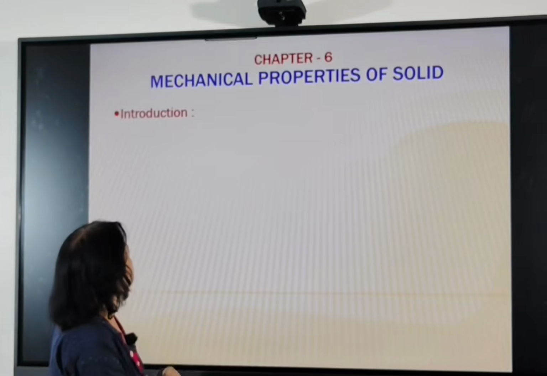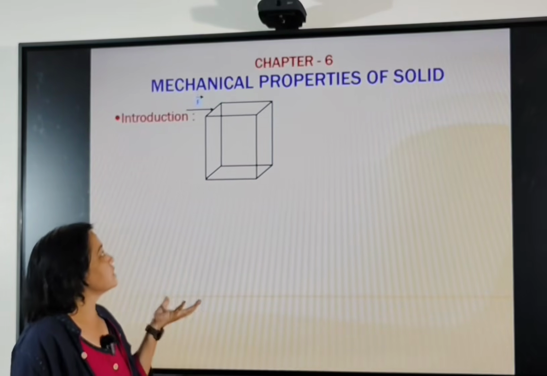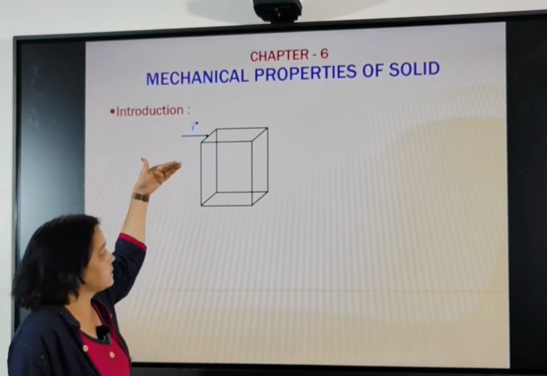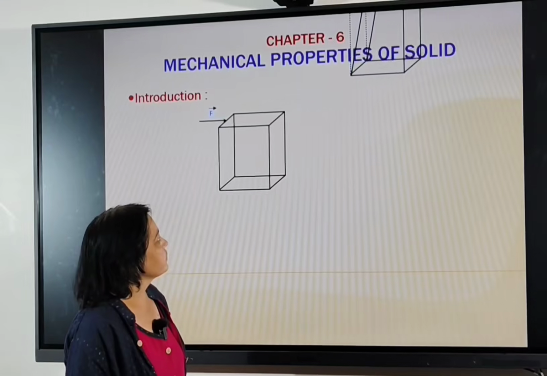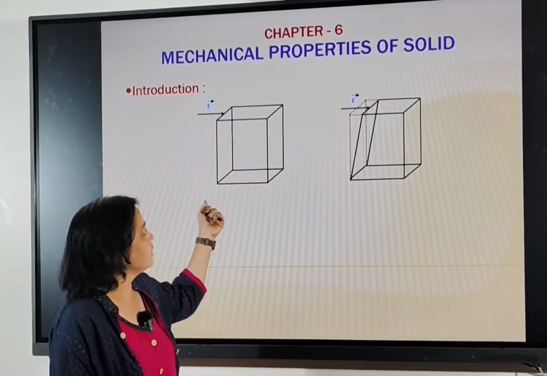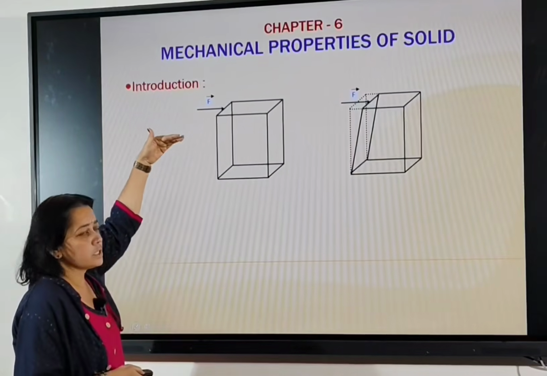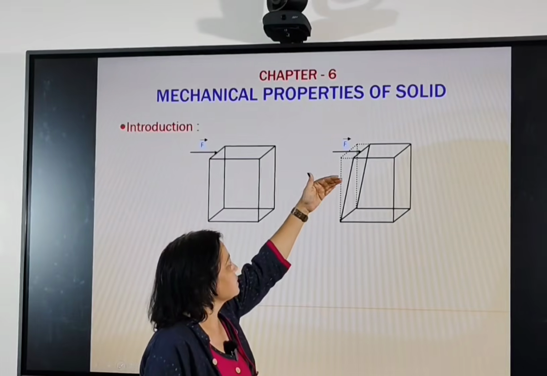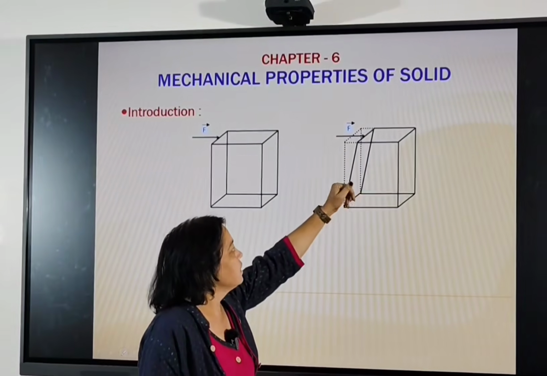So consider a cubical shape of solid. If we apply force on this side, then what happens? Let's see. If we consider a solid in cubical shape, and I apply a tangential force to this face, then what happens? This face gets shifted to this side.